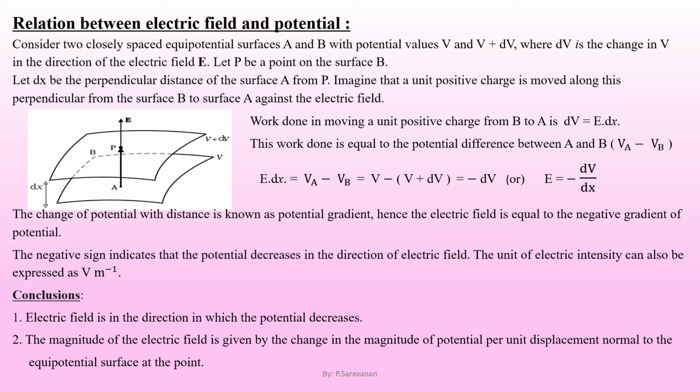The unit of electric intensity can also be expressed as volt per meter. Already we have derived a unit for electric field as Newton per Coulomb. But here it is also found that the unit for electric intensity is volt per meter. Conclusions. 1. Electric field is in the direction in which the potential decreases. 2. The magnitude of the electric field is given by the change in magnitude of potential per unit displacement normal to the equipotential surface at the point.